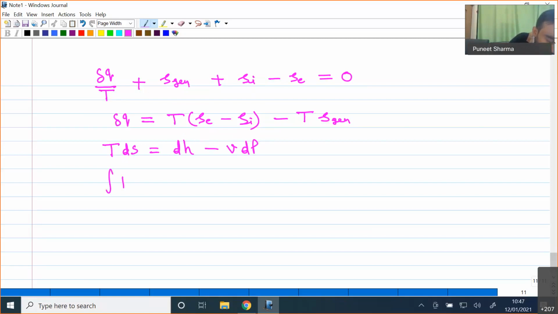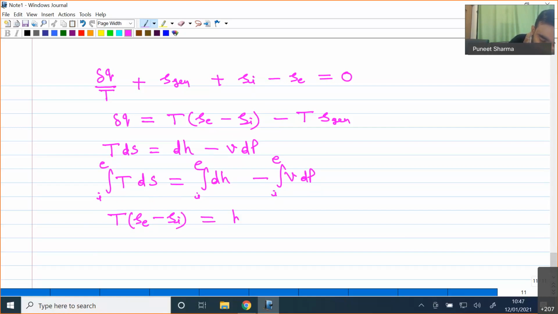So I integrate TdS, and obviously I have to integrate dH also, minus the integral of VdP also, from inlet to exit. Over here I will find T times (SE minus SI) equal to HE minus HI minus the integral of V times dP.